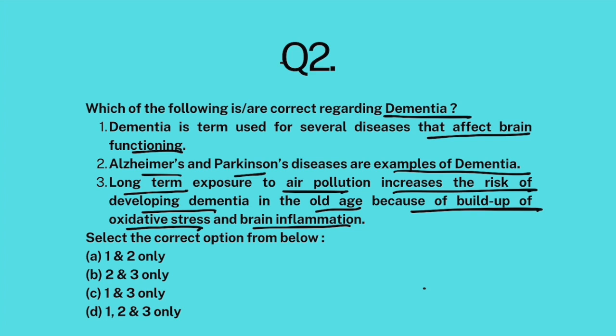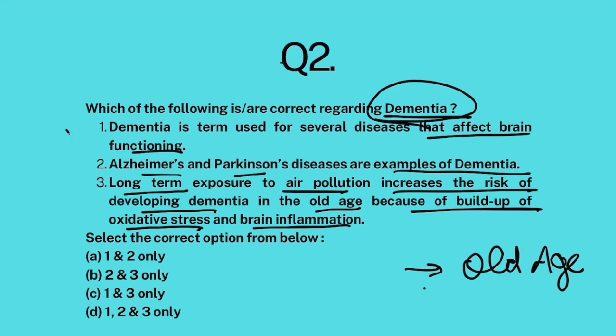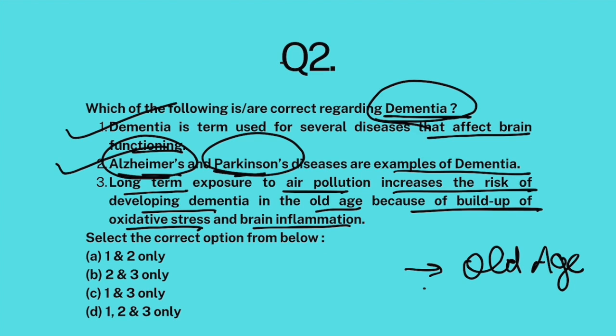When you are old, many diseases and disorders happen that impair your brain functioning. Either there is memory loss, lack of cognitive ability, lack of learning ability, or brain fog. There are many diseases that impair your brain functioning, and all such diseases are grouped in this category called dementia. So the first statement is correct. Both Alzheimer's disease and Parkinson's disease affect your brain and central nervous system, so they are examples of dementia.